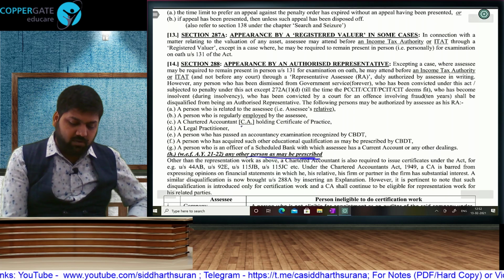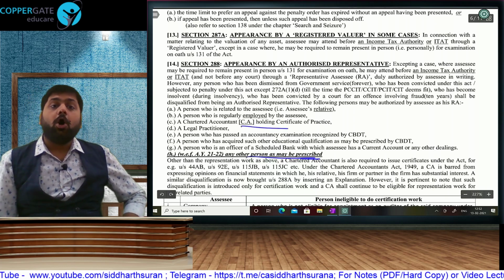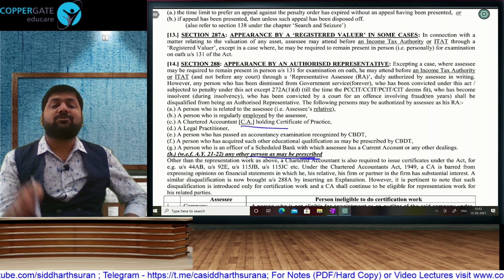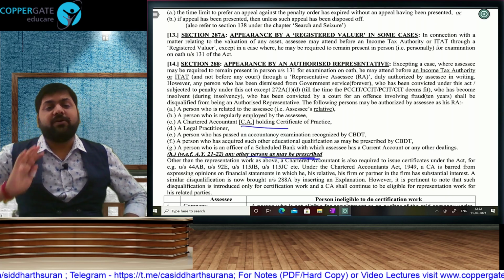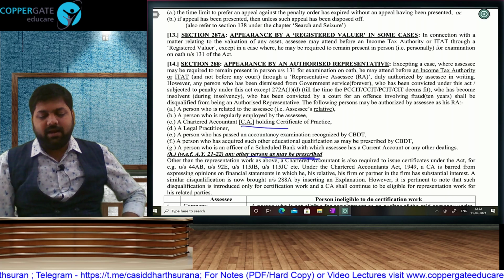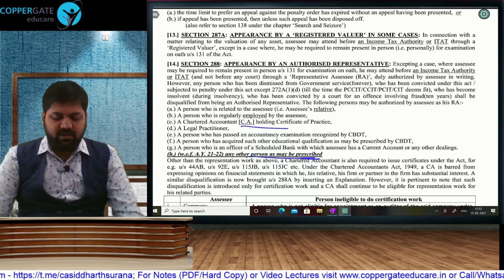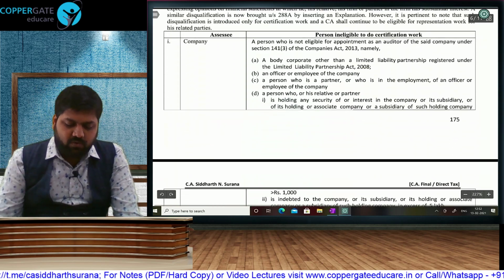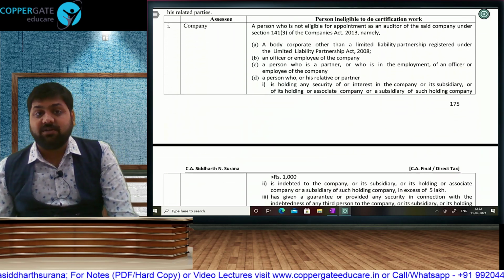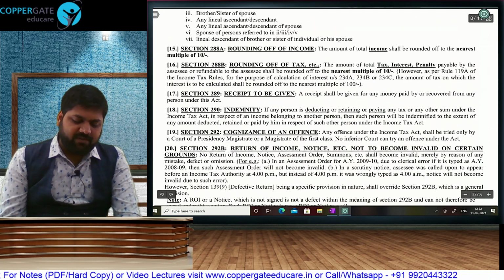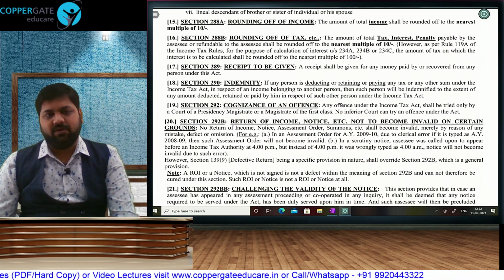and this same CA holding COP, this accountant also does certification work like trust audit, political party audit, tax audit, book profit audit, your adjusted total income AMT audit, your 15CA, 15CB. Then this CA, if he is related to you, he will not be allowed to do that certification work, because CA Act also has that prohibition. Next, we have income and tax should be rounded off to the nearest multiple of 100.